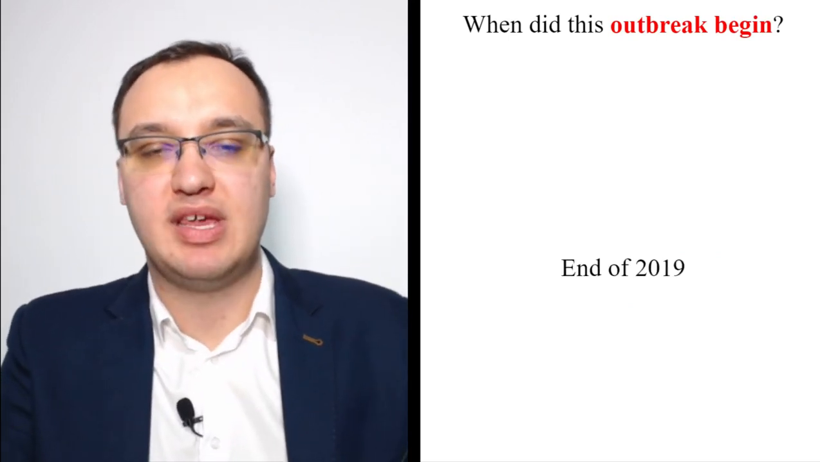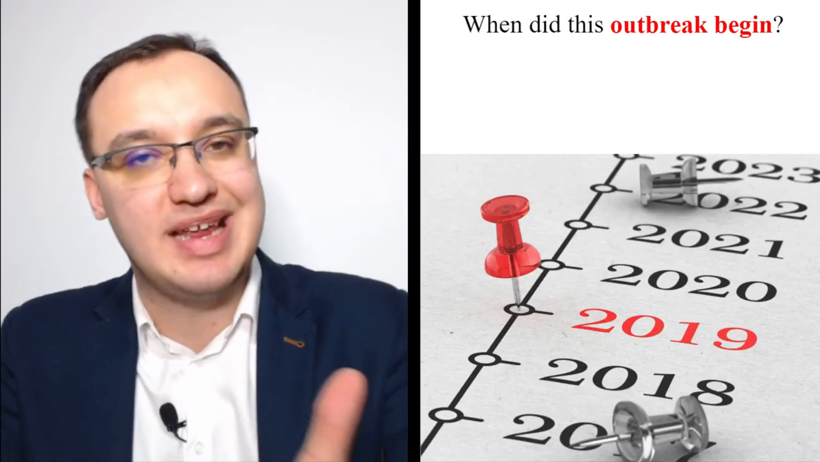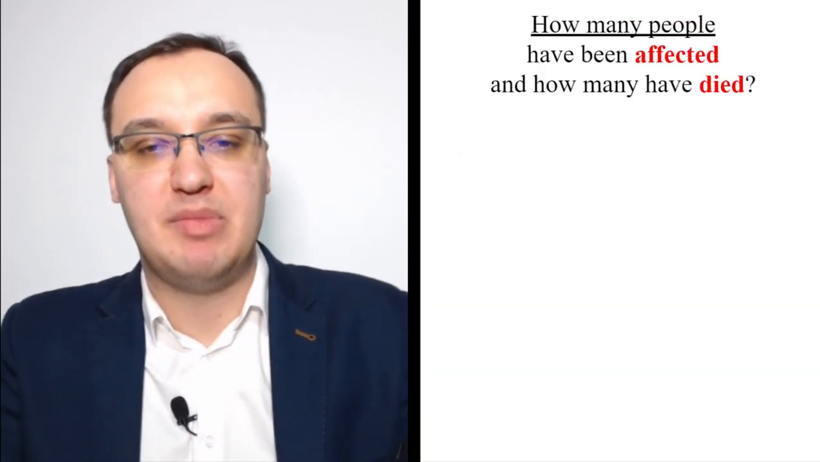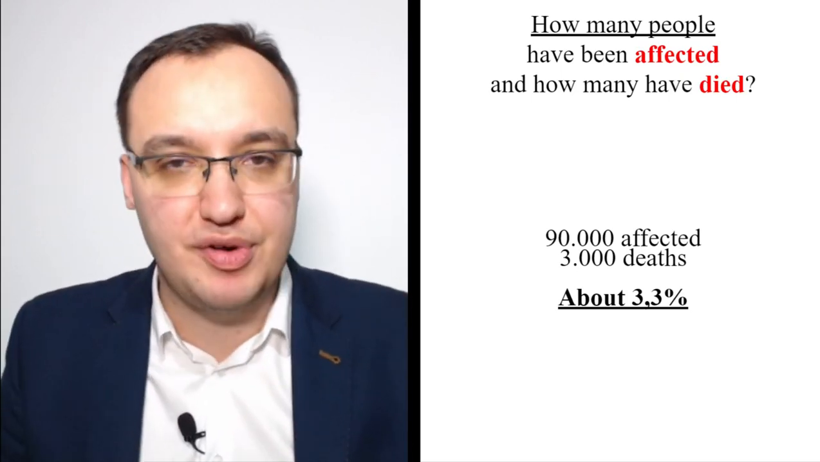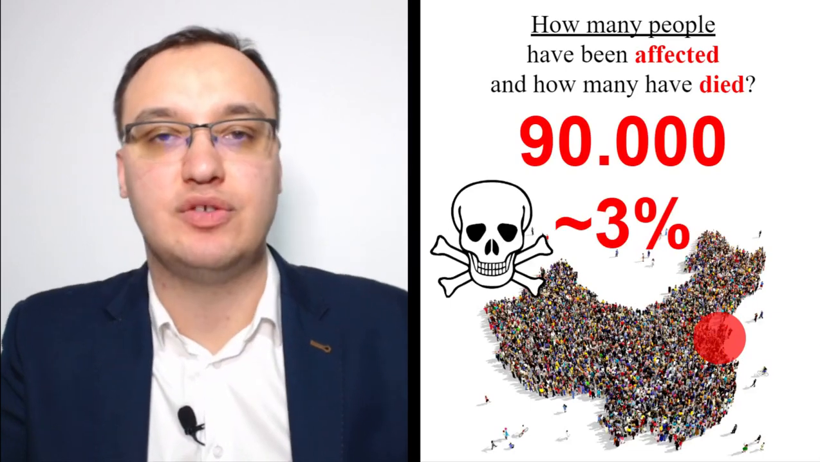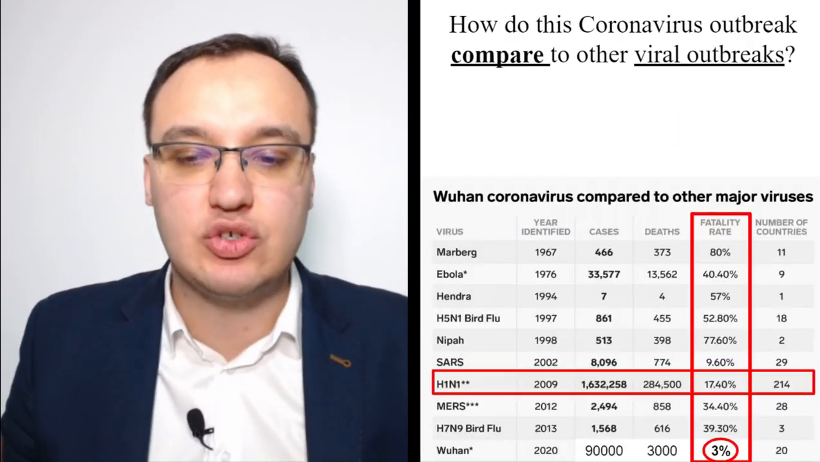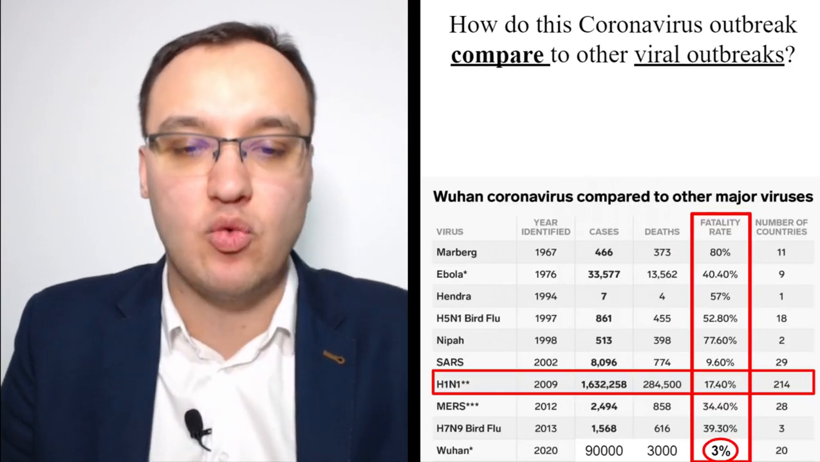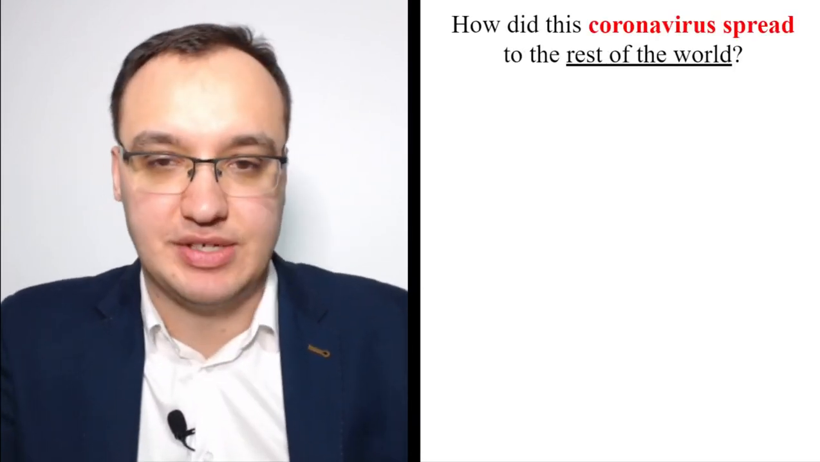When did the outbreak begin? As we said, end of 2019. Therefore we call it 2019 nCoV. How many people have been affected and died? 90,000 affected around, and 3,000 deaths, so around a 3.3% death rate, which is very, very high. But as we said, compared to other ones, it's actually not so high compared to H1N1 or Ebola or Marburg and so on. But we have to take it seriously, of course.